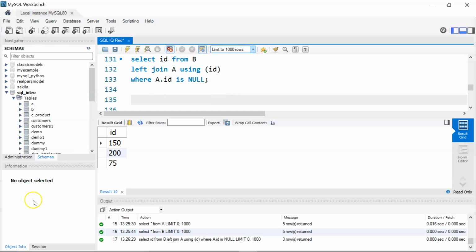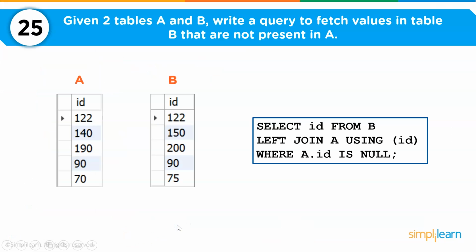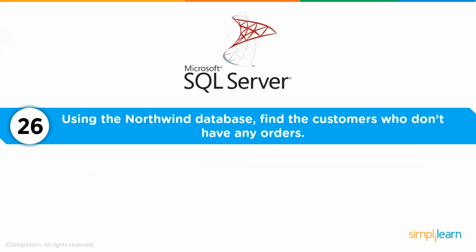Now moving ahead. So now we'll look at the last set of 5 questions. These questions are based on the popular Northwind sample database provided by Microsoft. Now there are several tables in this database. So we have an order table, customers, employee, products, a region table and others. We'll use our Microsoft SQL Server to solve the 5 questions. So my next question, which is based on Microsoft SQL Server, the question is, using the Northwind database, find the customers who don't have any orders.